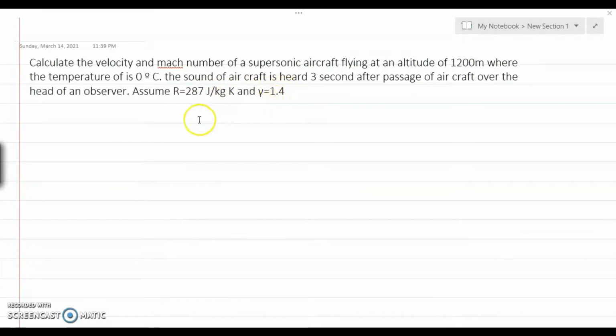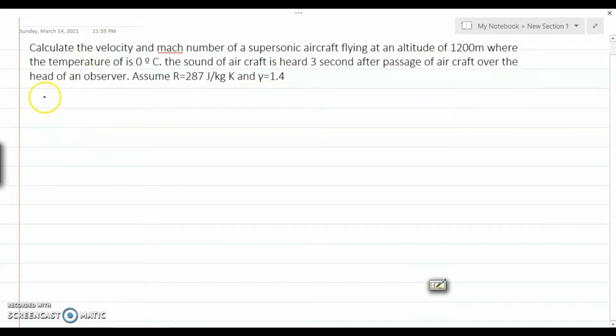So first let us write the given data. Here the height, meaning altitude, is 1200 meters. Temperature is 0 degrees centigrade, so we need to convert it into Kelvin, so it is 273 Kelvin.